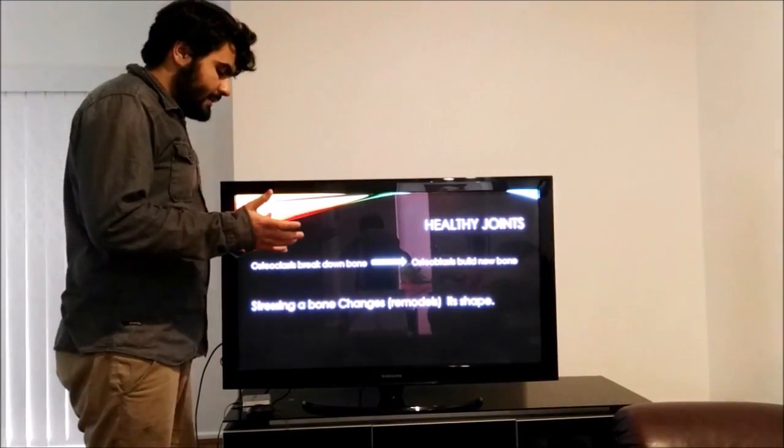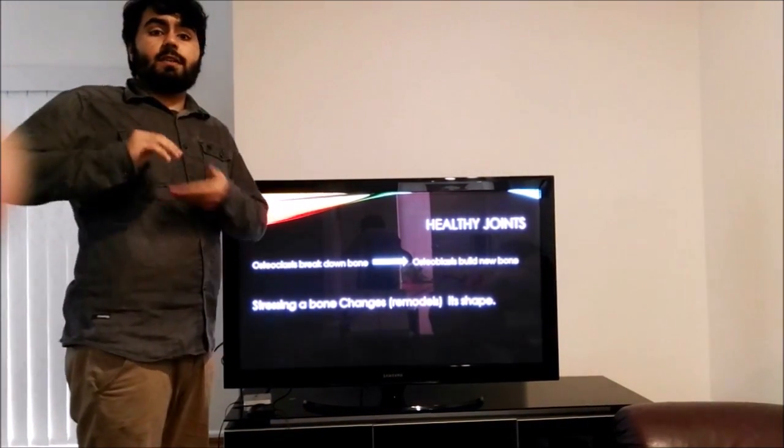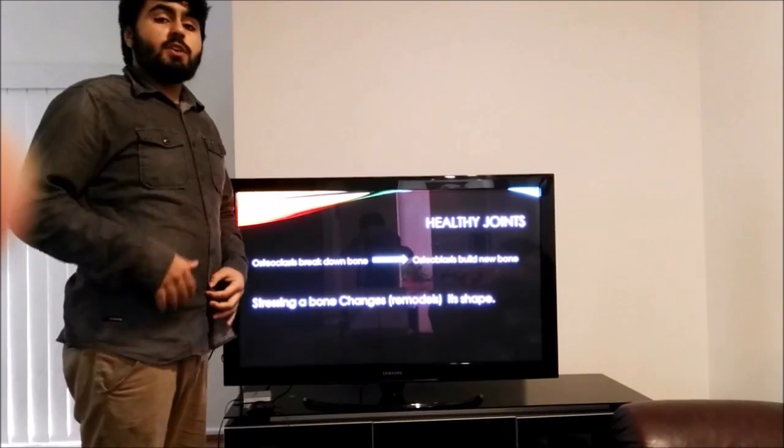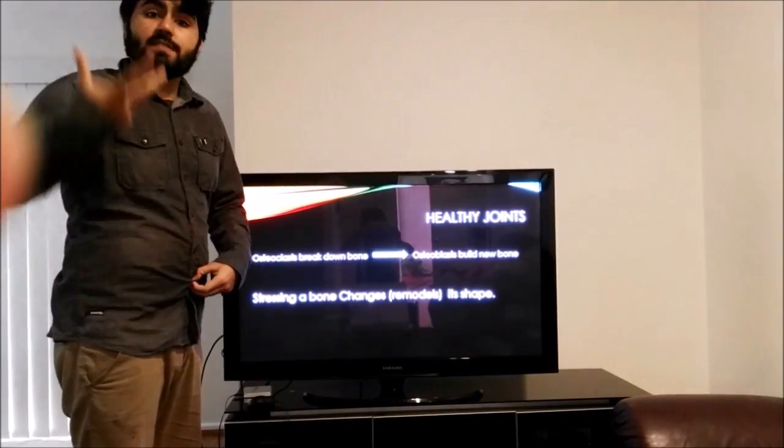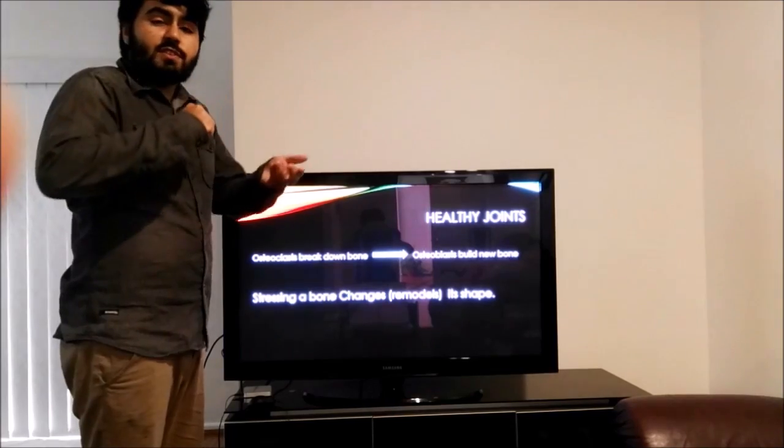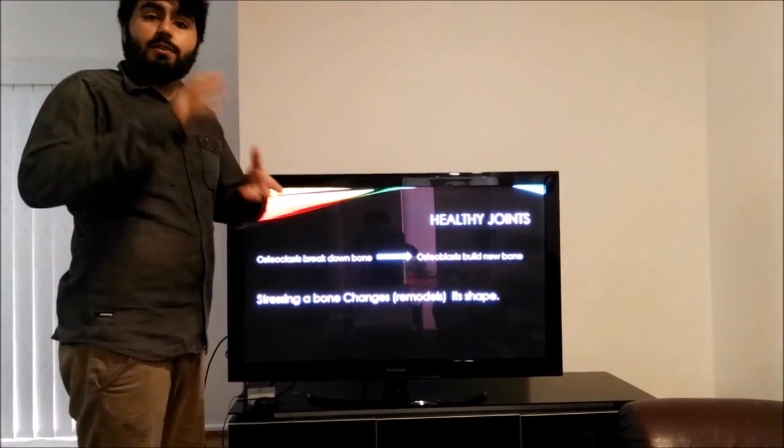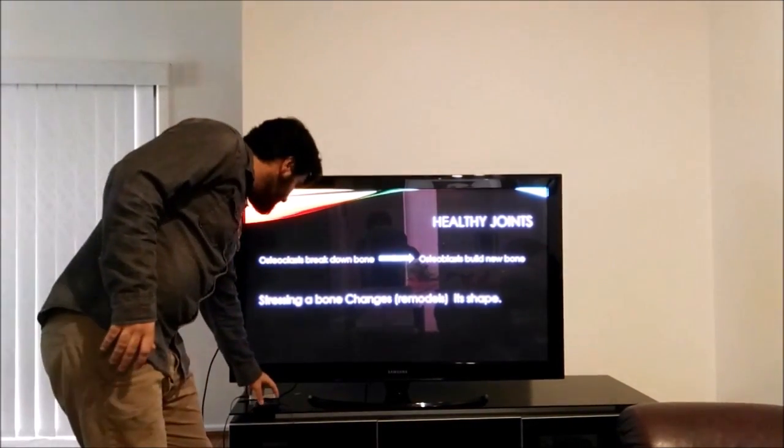Now, due to the presence of cartilage, there is a constant amount of stress applied to each bone. So the bone remodels itself and changes itself in accordance to that constant stress, which is at a healthy amount due to the presence of cartilage.